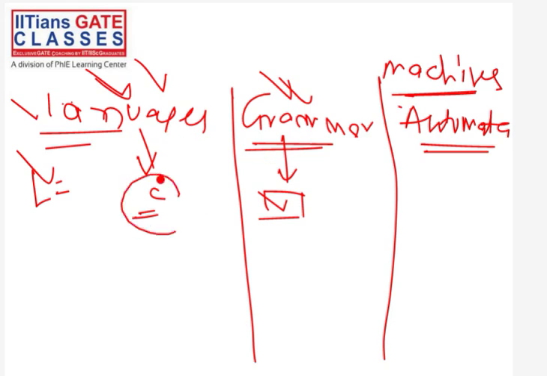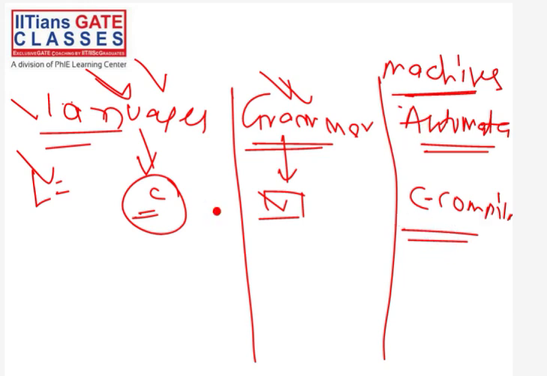So for example, any C program, you give that C program to a compiler. So you can say this automata is nothing but a compiler. This compiler takes a C program, and if that C program is a valid C program, then this compiler will accept it, and it will not give any error.